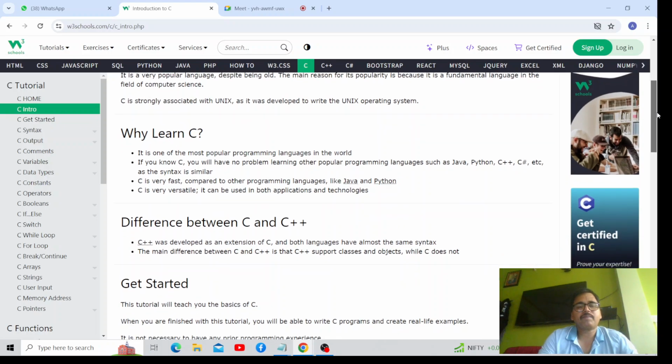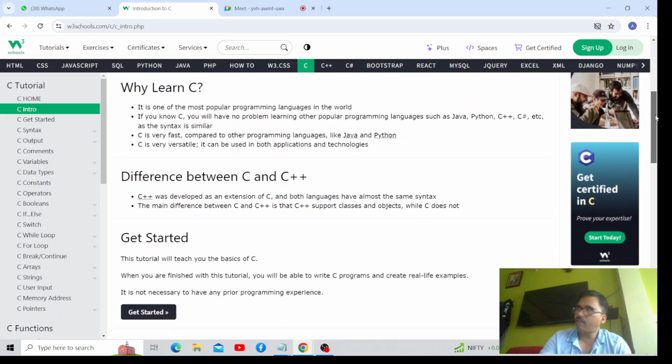After C, another language was derived, which was C++, and it was developed as an extension of C, and both languages have almost the same syntax. The main difference between C and C++ is that C++ is object oriented, whereas C is only a procedural programming language. I will explain the object oriented part later on. So let us start with C.